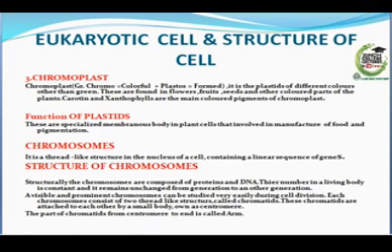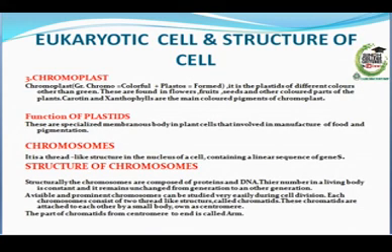Their number in a living body is constant and remains unchanged from generation to generation. Visible and prominent chromosomes can be studied very easily during cell division.